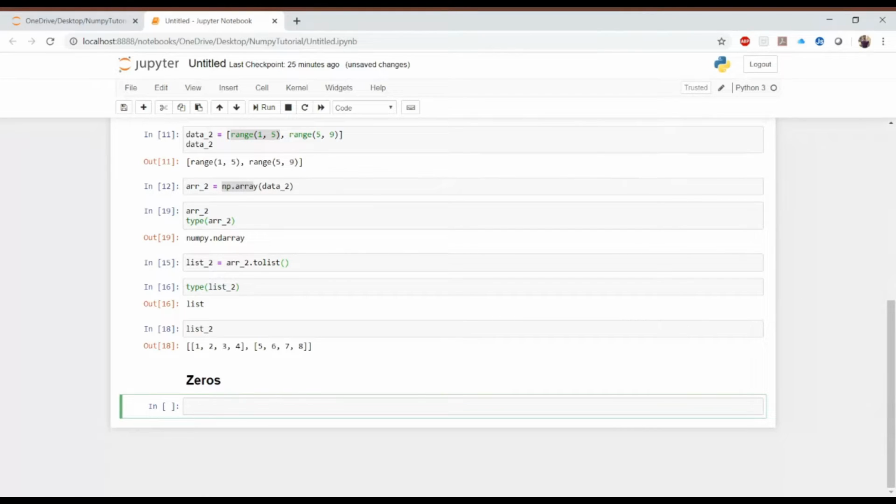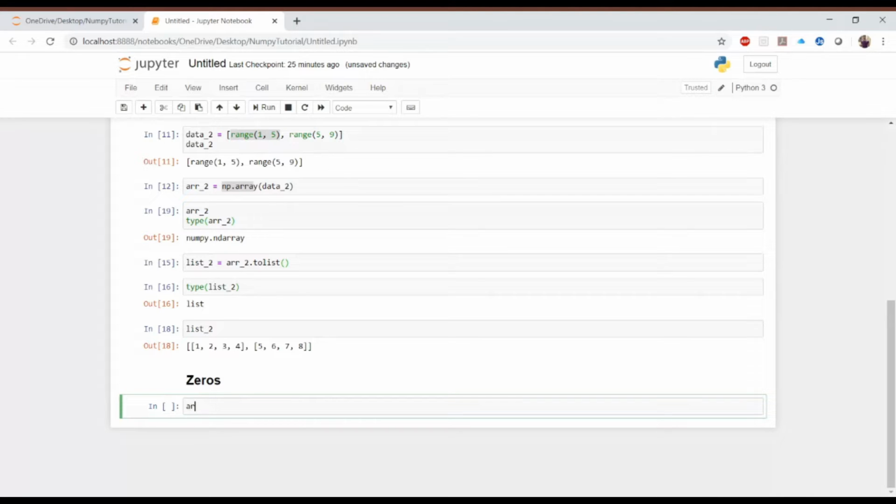All right, so moving on to the zeros array. Let's say I want to create an array and I want it to be filled by zero. Let's say you are writing some program in which you don't know what the value will be during the execution of the program, but before starting the execution, you want to initialize it. At that time, you can use this np.zeros function.